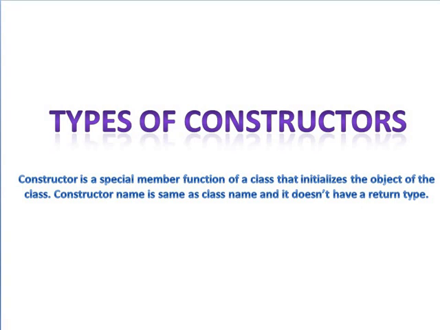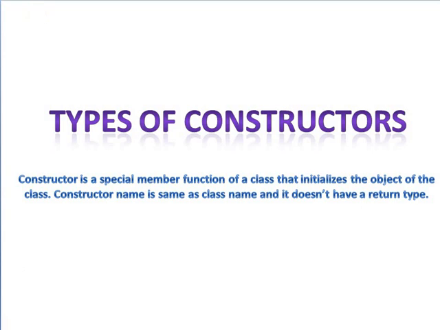This is the main difference between the normal member function of the class and the constructor. The constructor is one special member function whose work is to initialize the object of a class, and it has the same name as the class name.